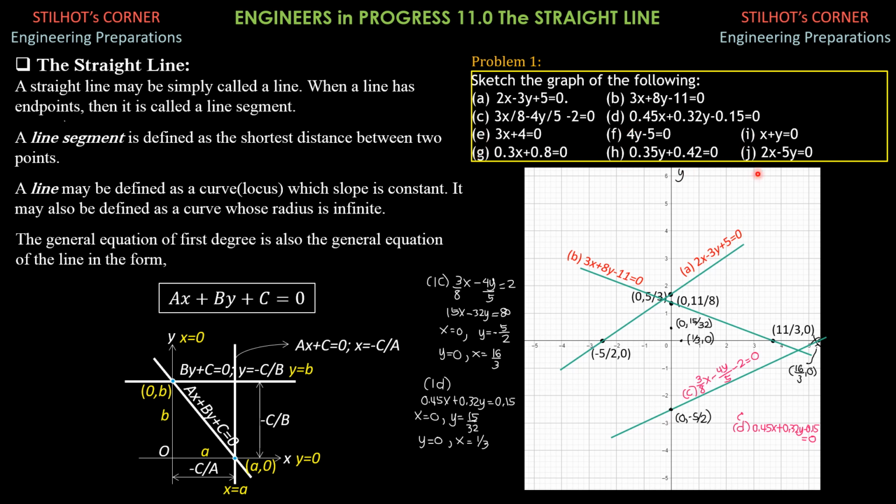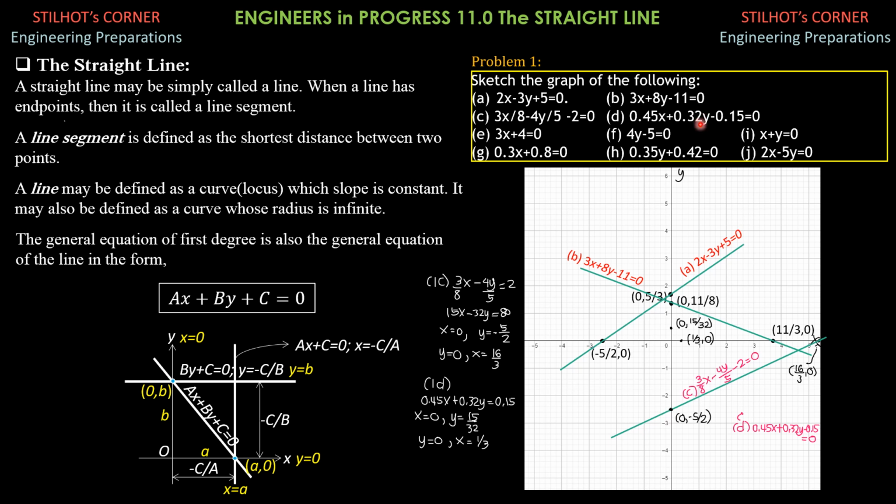Then d, e to j on the next slide. So let's have part d first. When x is 0, y is 0.15 over 0.32. That's 15/32, almost 0.5, but just a little bit less than 0.5, which is this. When x is 0, y is 15 over 32.